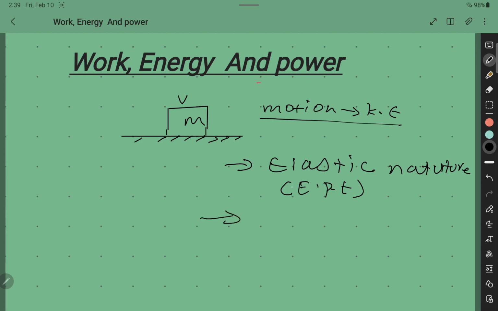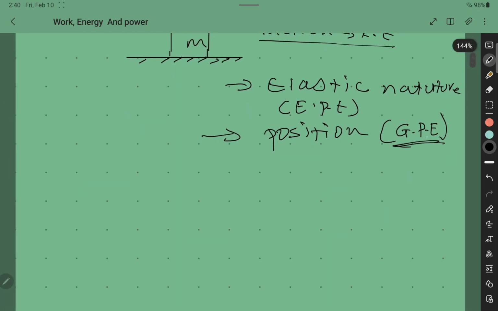Another case is a mass can possess energy due to its position with respect to the center. Such energy is called gravitational potential energy.